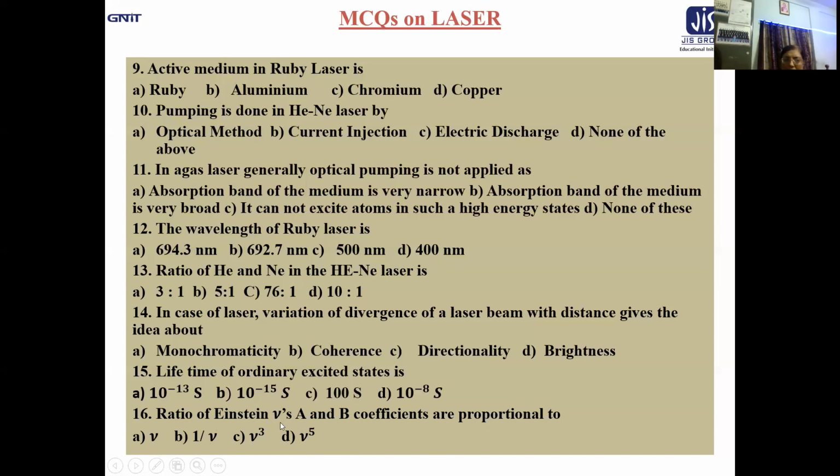Now, what about the nu dependence? Obviously, it is nu cube. Ratio of Einstein's A to B, it is proportional to nu cube, cube of the frequency. So, this is the correct answer. That is option C. Okay.